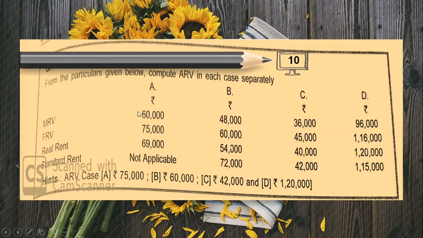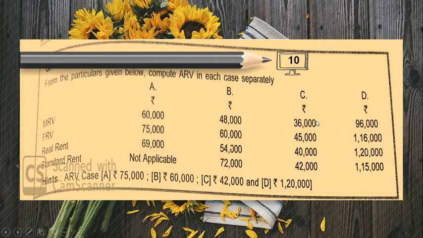A similar situation, MRV 60,000, FRV 75,000, which is more, 75,000. That or standard rent, which is not applicable, so 75,000 is more. Then we compare it with the actual rent, which is more, so 75,000 is taken as the annual rental value. Here, 48,000 or 60,000, which is more, 60,000. That or 72,000, which is less, 60,000. This or 54,000, which is more, 60,000. So annual rental value is 60,000.